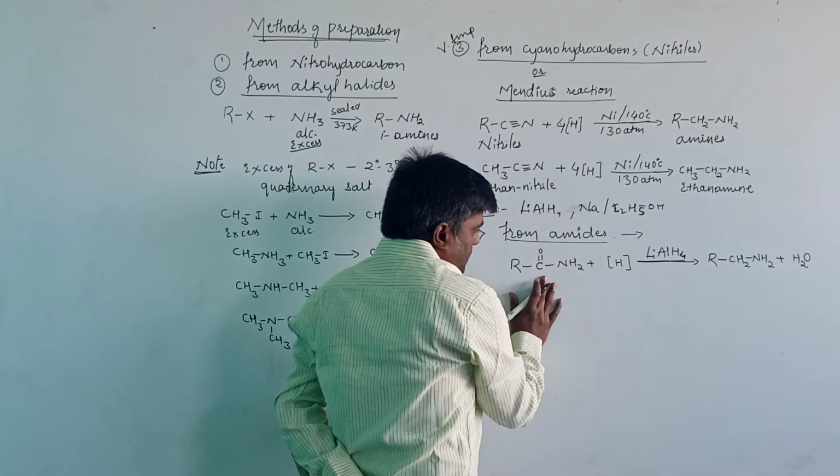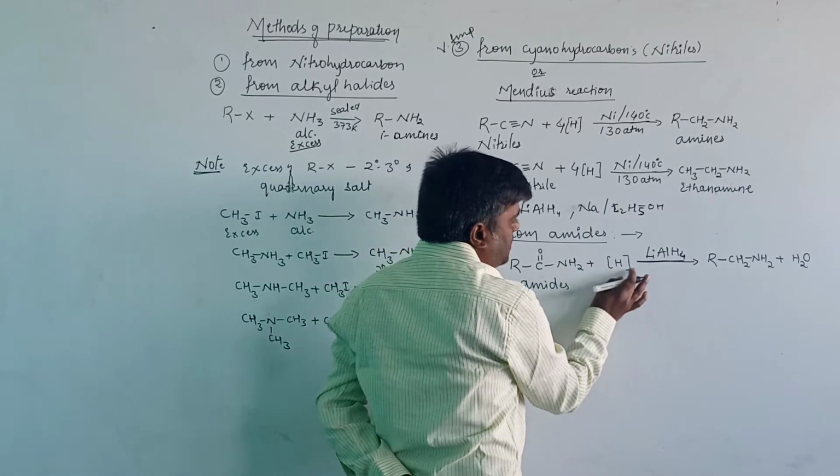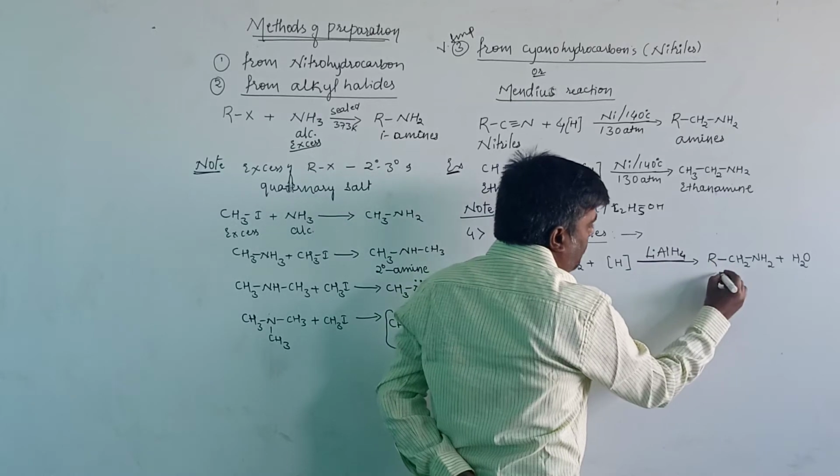Here the amide will undergo reduction in the presence of lithium aluminum hydride to form the compound called an amine.